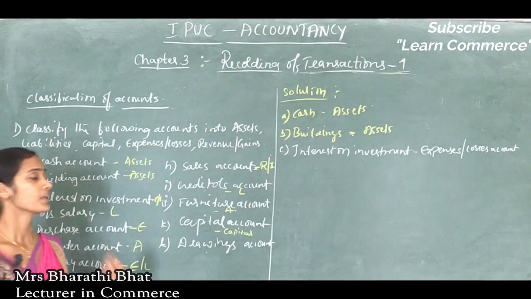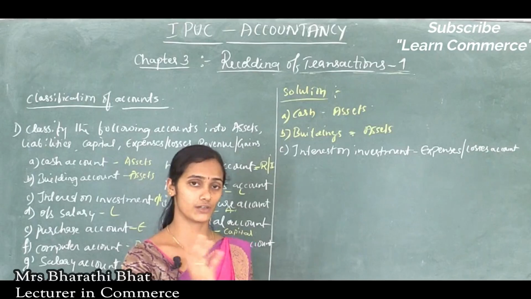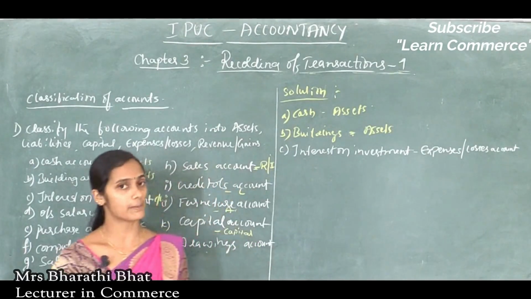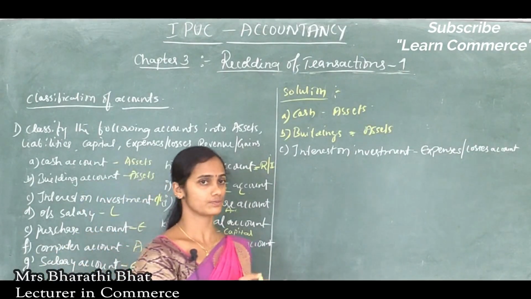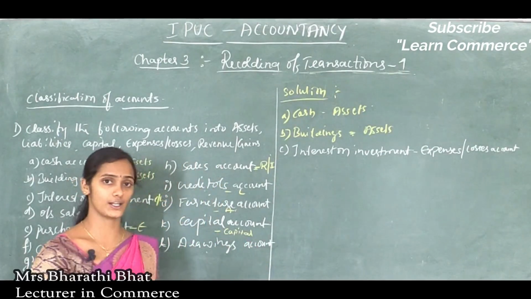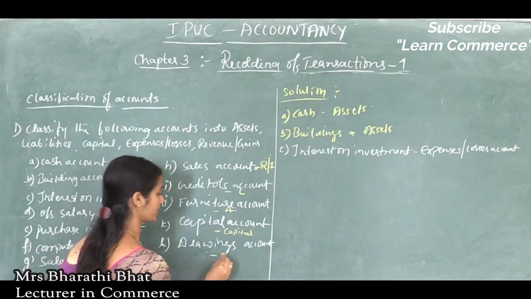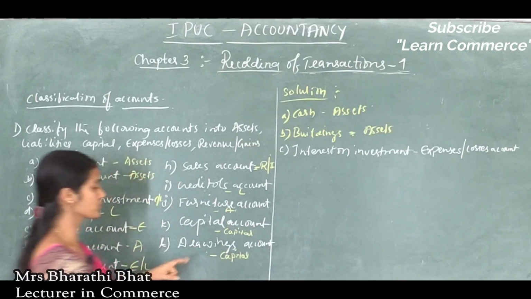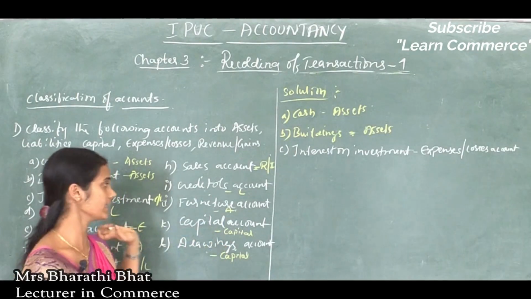Drawings means if the owner of the business withdraws some amounts or goods from the organization for his personal use, then it is called drawings. So drawings come under capital account. Don't be confused here. Drawings come under capital, capital comes under capital.